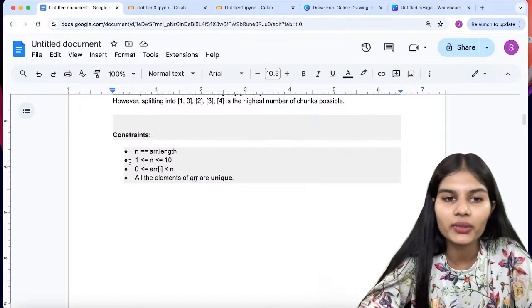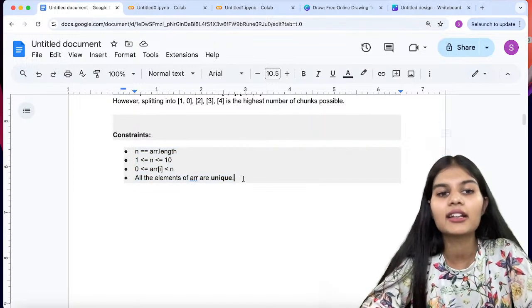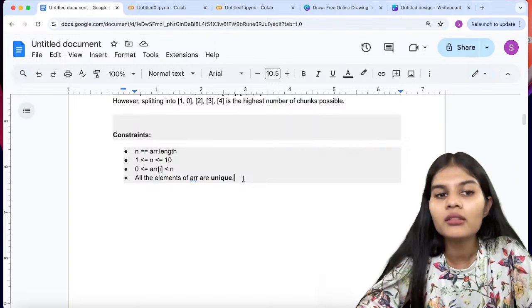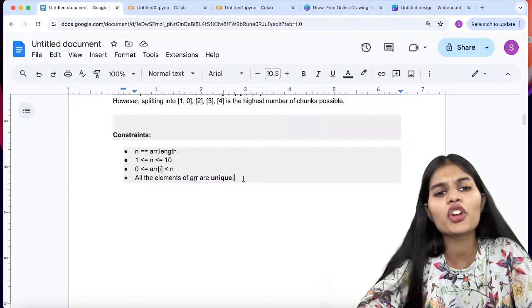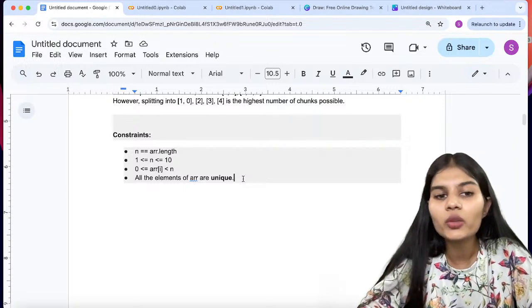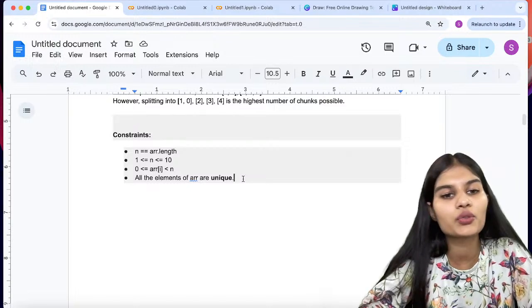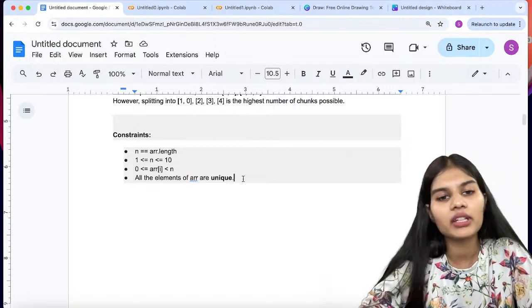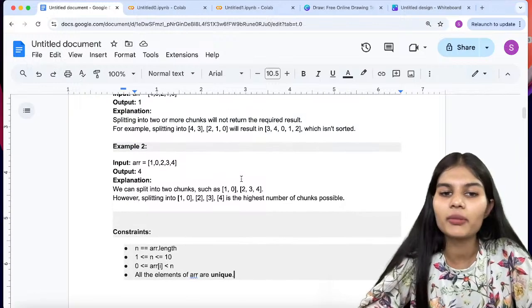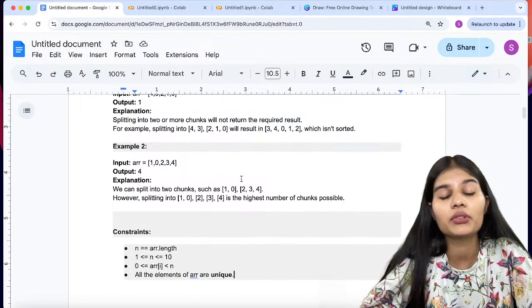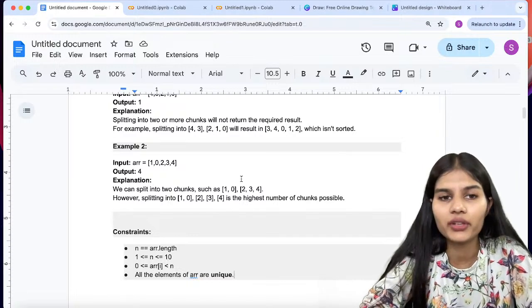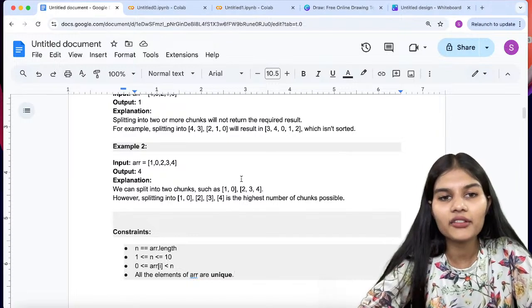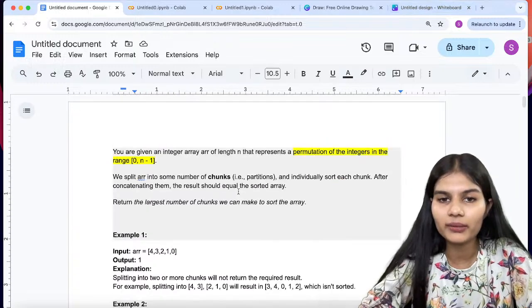Talking about the constraints, here are the different constraints: n should be equal to the length of the array. n should be between 1 and 10. My array elements should be between 0 to n, and all the elements of the array should be unique. Means you cannot have repetitive numbers in the question. You cannot have those, right? That is not allowed. So these are a few things, first of all, about the complete question.